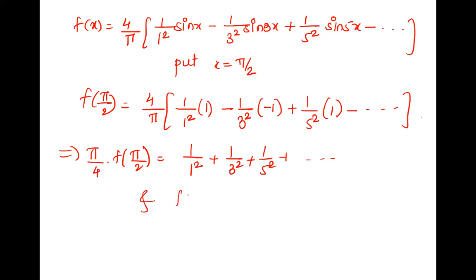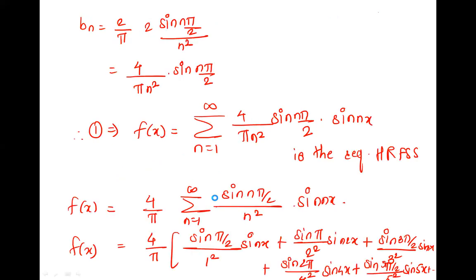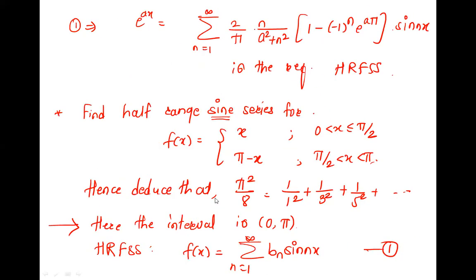We just need now f of pi by 2. And here f of pi by 2 is equal to, we'll go to the function. This is your function defined. Is there pi by 2 taken, or is there pi by 2 discontinuous? At pi by 2, it is discontinuous, but the pi by 2 value is taken in this interval, isn't it?